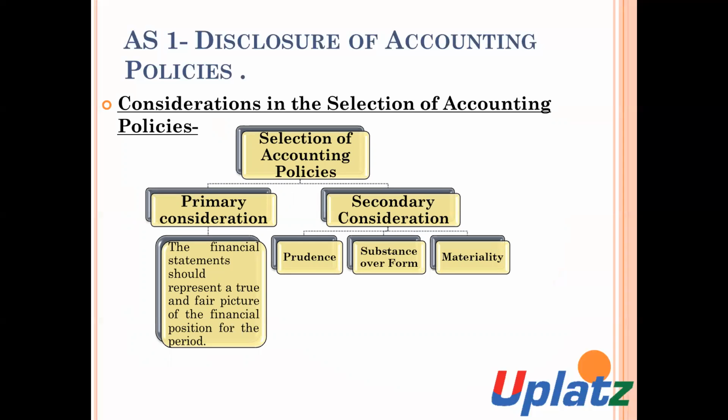Consideration in the selection of accounting policy. Number one is the primary consideration, and number two is the secondary consideration. The primary consideration in the selection of accounting policy is that the financial statements should represent a true and fair picture of the financial position of the organization for a certain period.